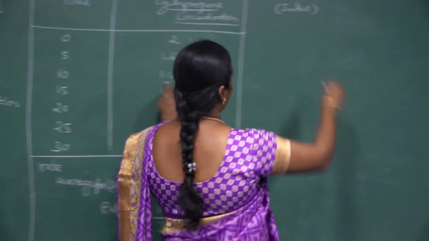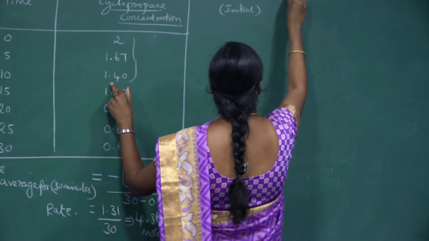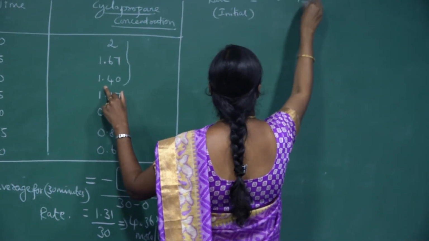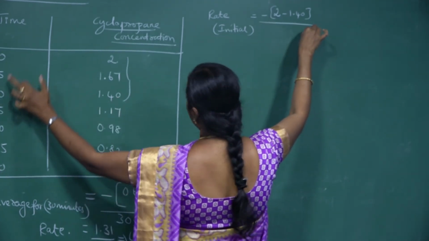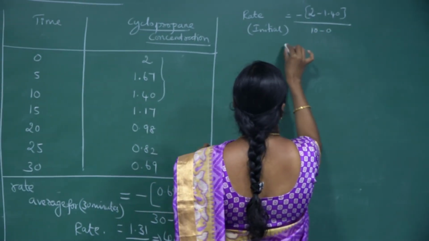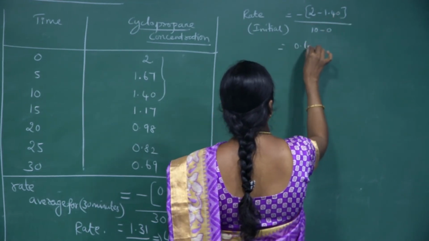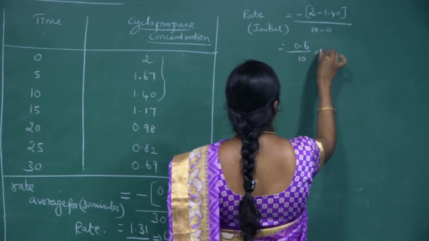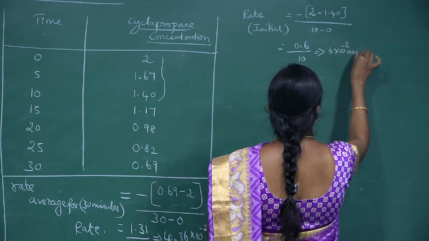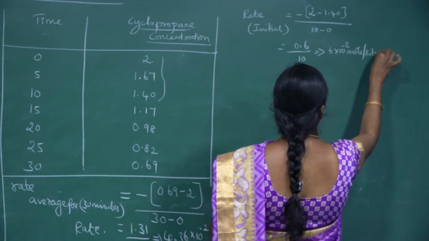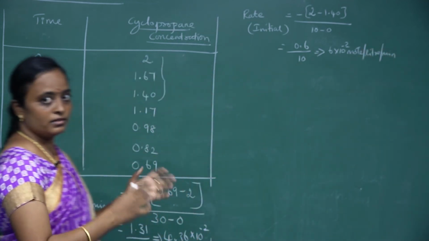So I can get the rate of the reaction as minus the change in concentration, 2 minus 1.40, with the time 10 minus 0. That comes to 0.6 divided by 10, which gives 6 into 10 power minus 2 mole per liter per minute. This is called the instantaneous rate in that interval.